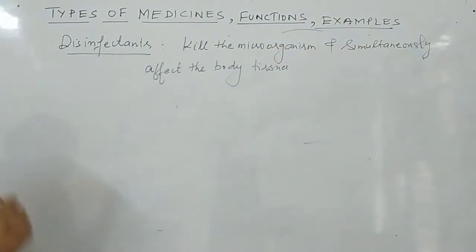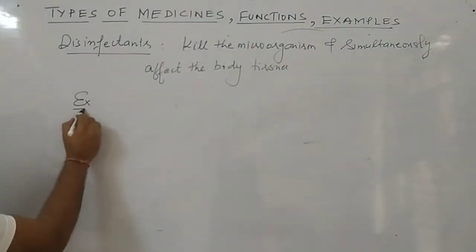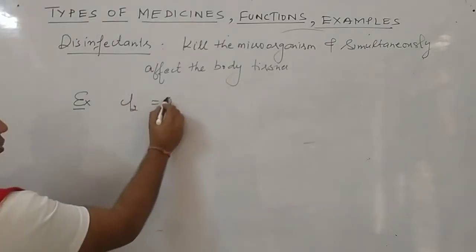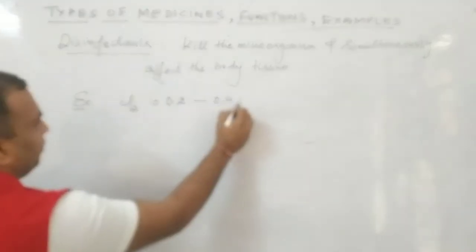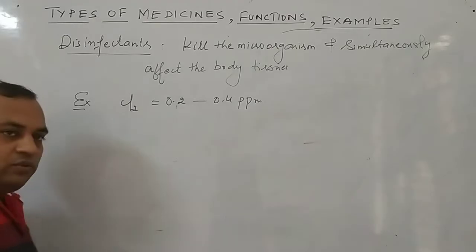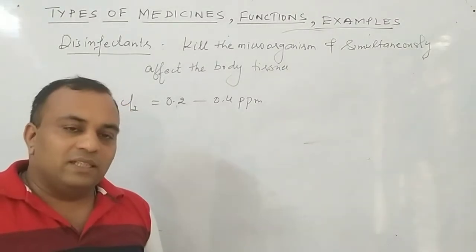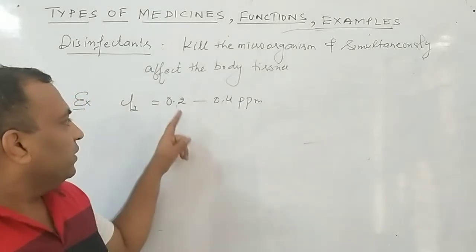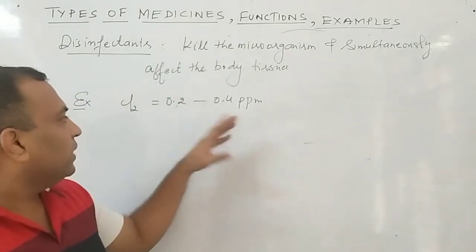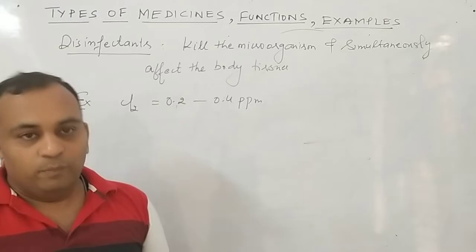Now the examples are, first is chlorine, 0.2 to 0.4 ppm. Listen students, you know that the water that comes from the water supply department to our houses is disinfected by chlorine, and the amount added is 0.2 to 0.4 ppm. Understand?